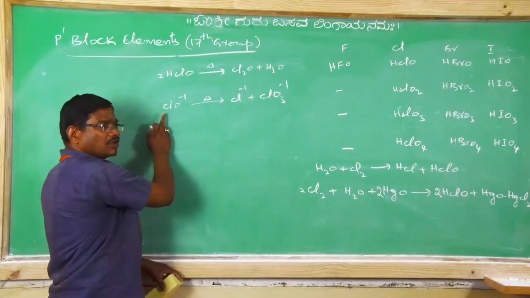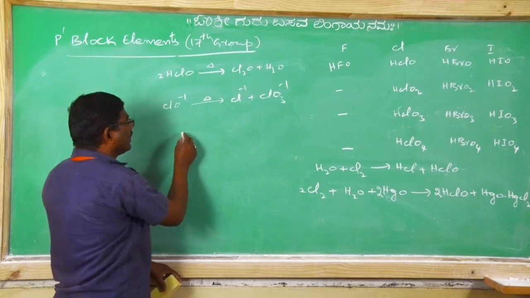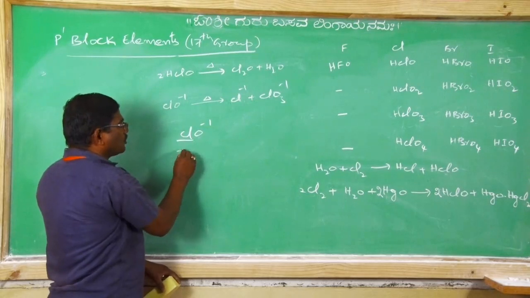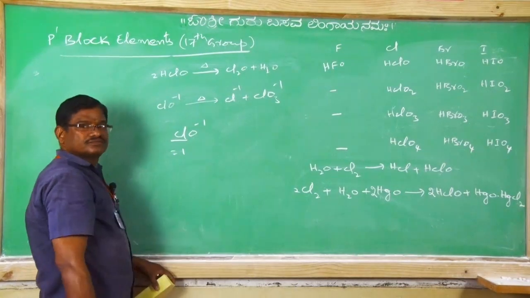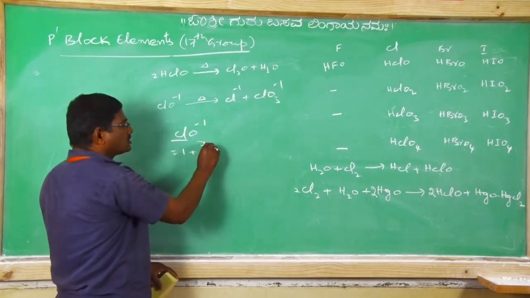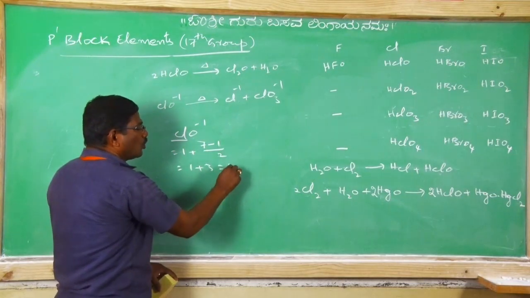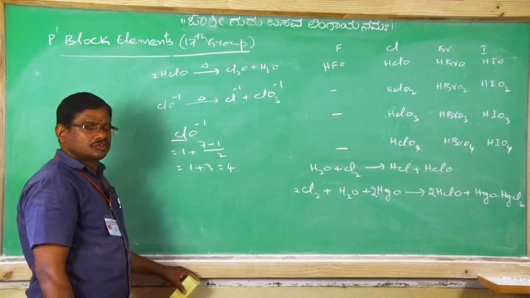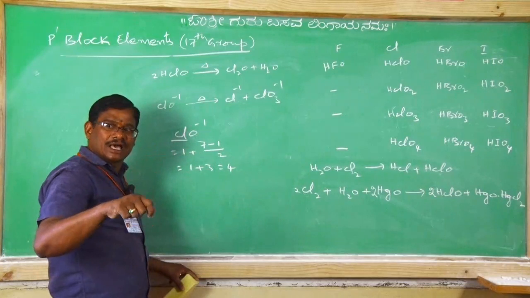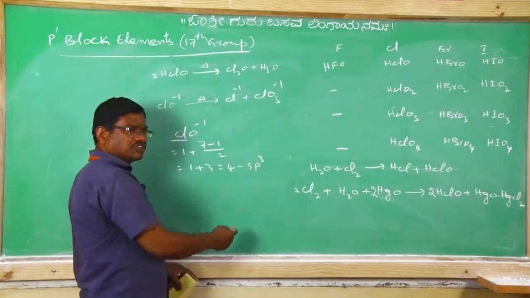And here its geometry also, if you want, in ClO minus, around the chlorine only one atom, oxygen, surrounds it. Group number of chlorine is 7, plus 1 divided by 2, will be 4 pairs of electrons, total 1 bond pair and 3 lone pairs. If we know the total number of pairs around the central atom, we can decide its hybridization.